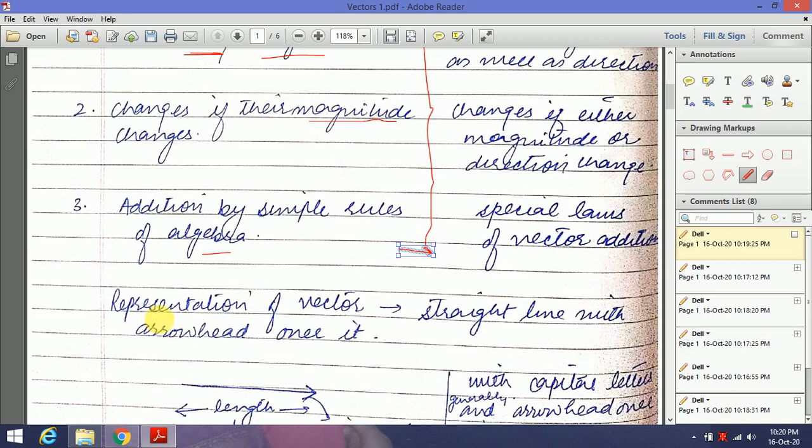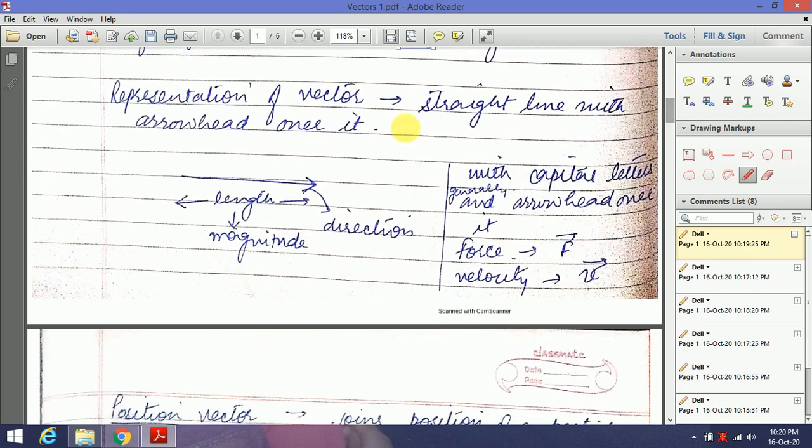Now let us see how we can represent vectors. Generally, we represent them with a straight line with an arrowhead over it. If this is a straight line, the length of this vector will give you the magnitude. The more the length, the more the magnitude, and this arrow on it is showing its direction. Similarly, if you want to write force, velocity, area, generally we write them with capital bold letters and with an arrowhead over it.